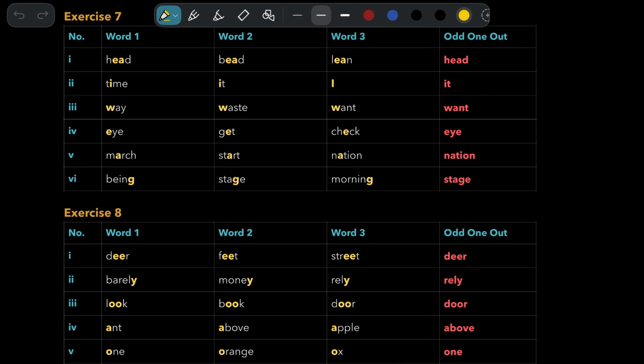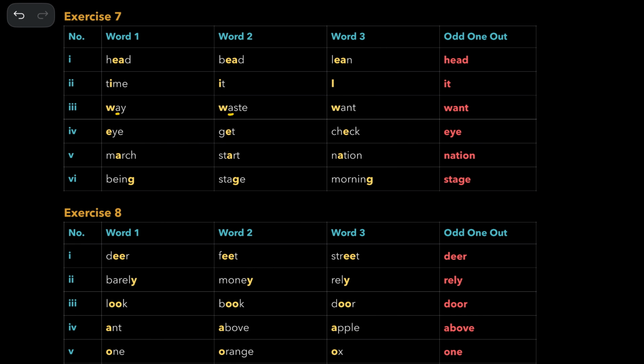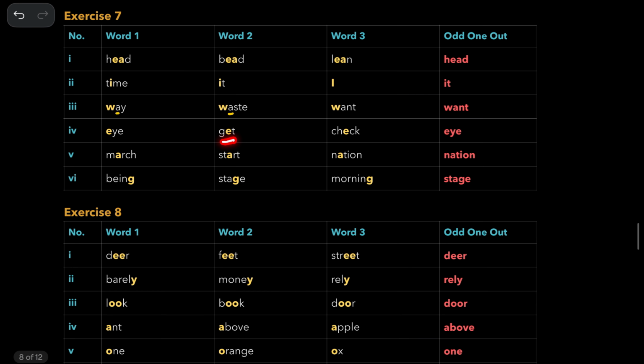Here, I think even this letter should also be printed in bold. Okay, let's go to the next one. Next one. See, get and check are alike. I is the answer. And March, start, similar. Answer is nation. And being and morning, similar. Stage is the answer.